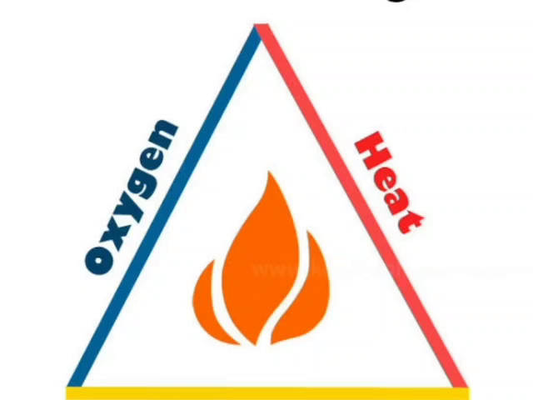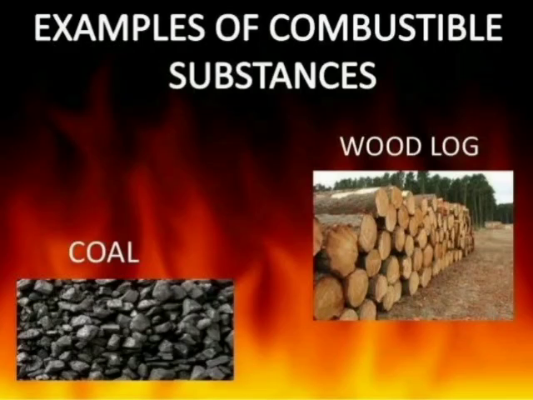Now, the substances which can catch fire easily in presence of air are known as combustible substances. For example, cardboard, paper, coal, wood. These substances burn to produce heat and light. Children, generally combustible substances are made up of hydrogen and carbon.